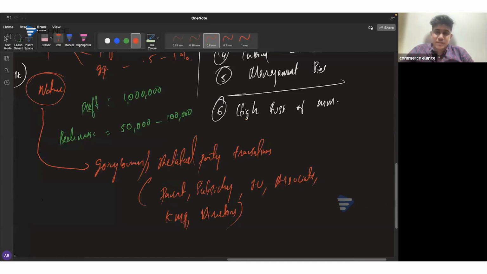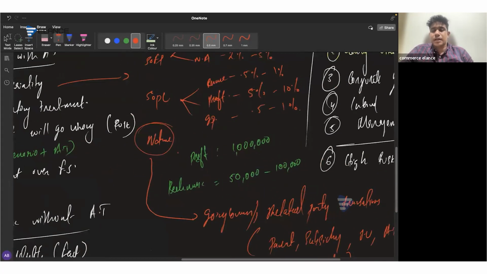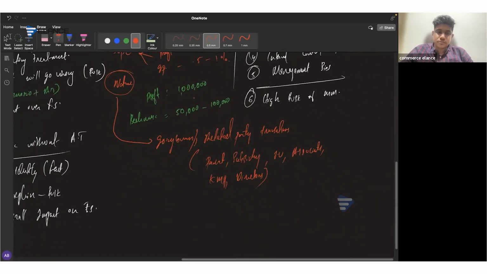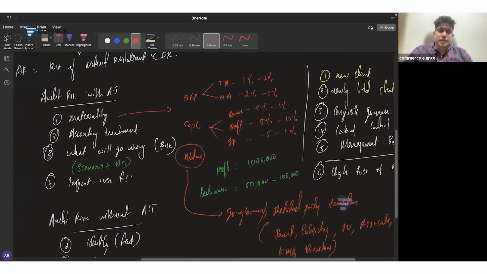So we need to consider whether there are any factors which might affect the company's ability to continue as a going concern, or any factors related to related parties, and then it will be treated as material. This is how we consider materiality on the basis of the nature of the transaction. Is that clear, everyone? Yes, sir. Okay.